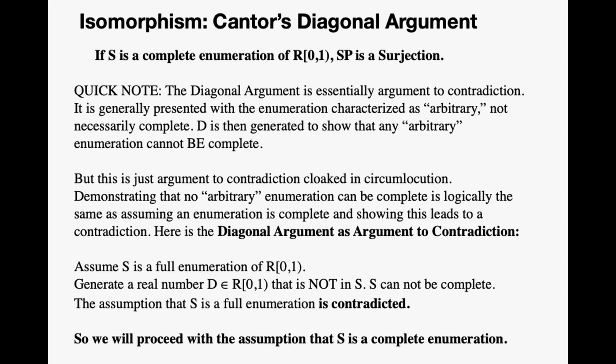Here is the diagonal argument stated as an argument by contradiction. Assume S is a full enumeration of reals in 0, 1. Generate a real number D that's an element of reals in 0, 1 that is not in S, therefore S cannot be complete. The assumption that S is a full enumeration is contradicted. So with this understanding, we're going to proceed with the assumption that S is a complete enumeration.